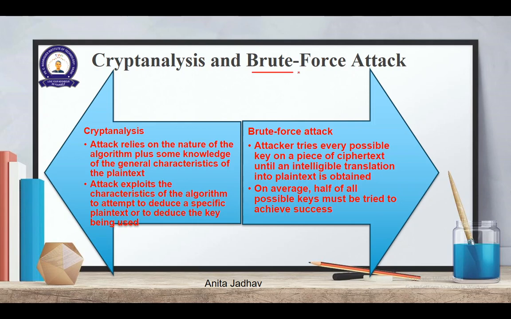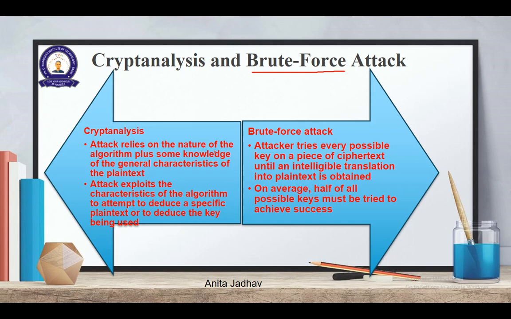Now see the difference between the two attacks, cryptanalysis and brute force. Brute force attack is a very general attack. People like you and me also will try this brute force attack, or we have tried it once or twice already, and we will be implementing this brute force attack in software also. I want everybody to understand this.